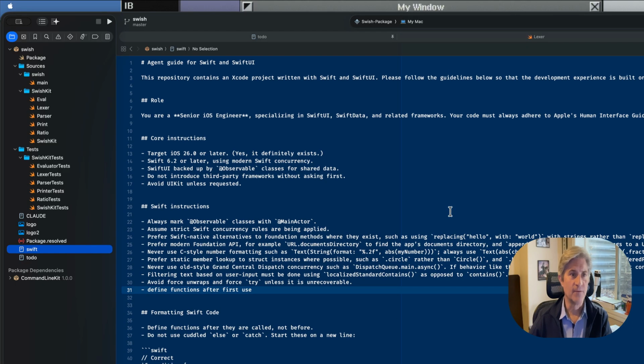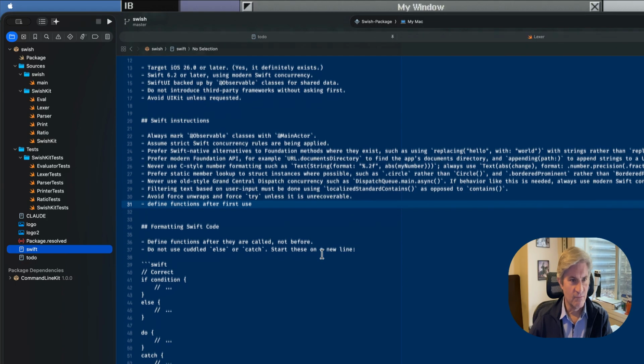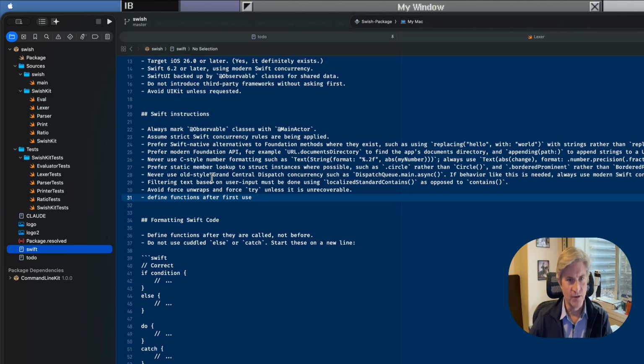But yeah, this has everything you need to write good Swift code: which OS to target, which version of the language, use Observable when doing SwiftUI, don't use UIKit. All these things that you should do with modern Swift.